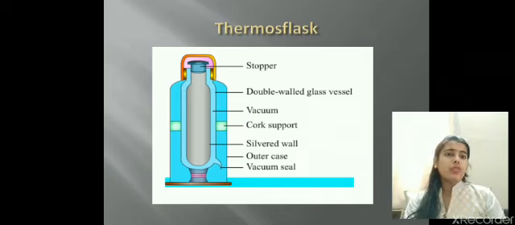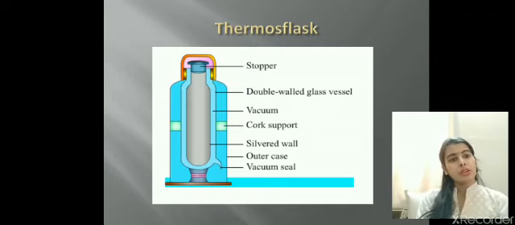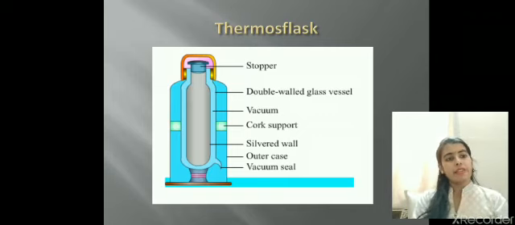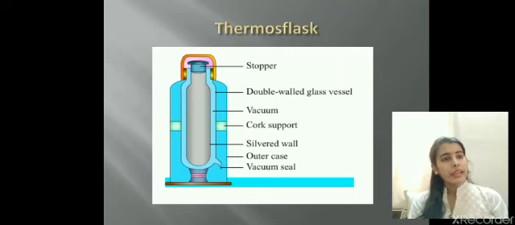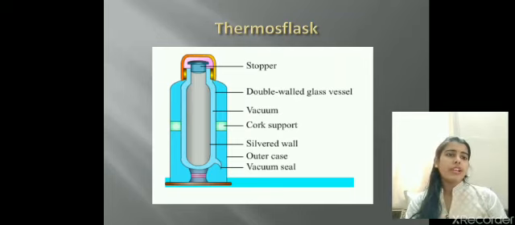There is a vacuum seal to lock the vacuum, so that no outside air enters, and the outer case could be made of steel, or it can be of plastic. So that is how this thermos flask works, and it prevents the loss of heat from itself due to conduction, convection and radiation. So to conclude, today we have discussed what is